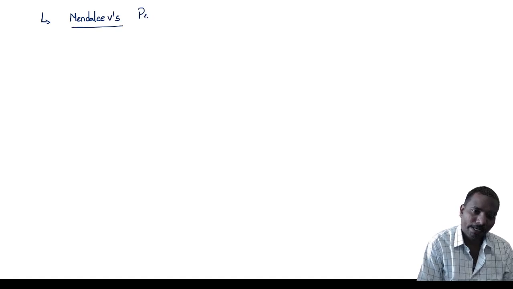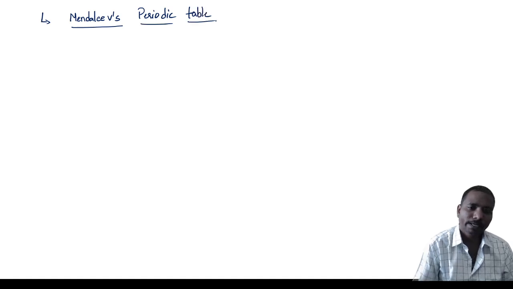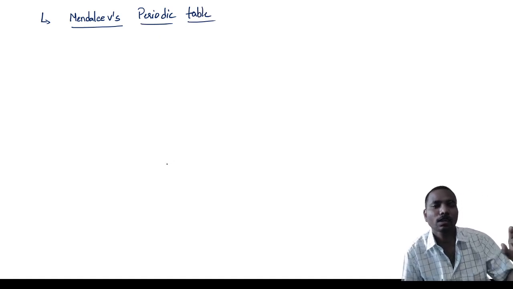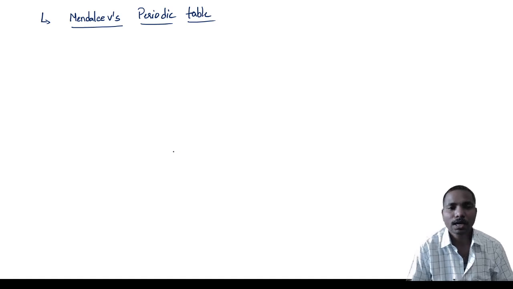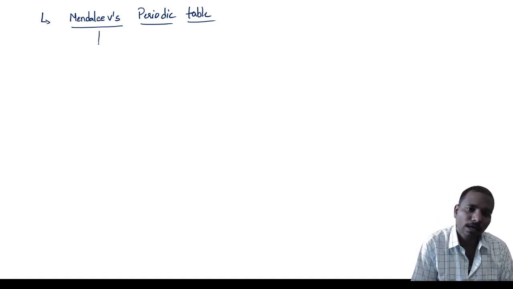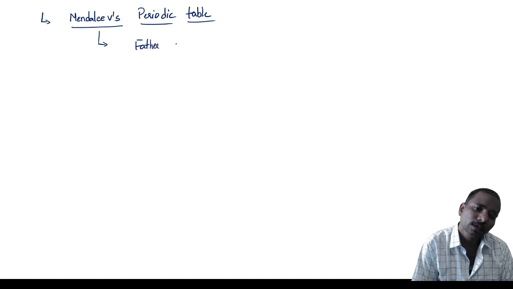Mendeleev's periodic table: he arranged the elements in the form of rows and columns, and he called that a periodic table. So that's why he is called the father of the periodic table.